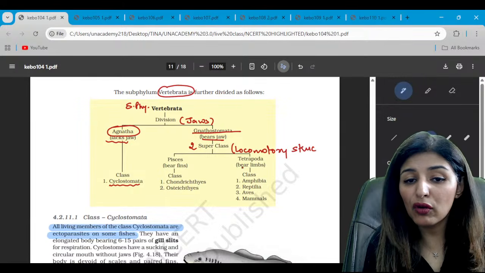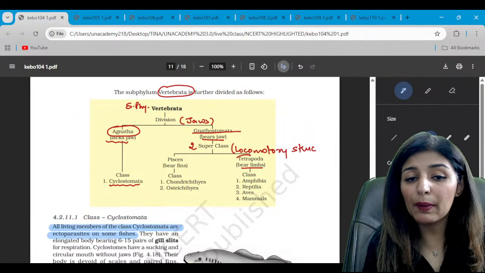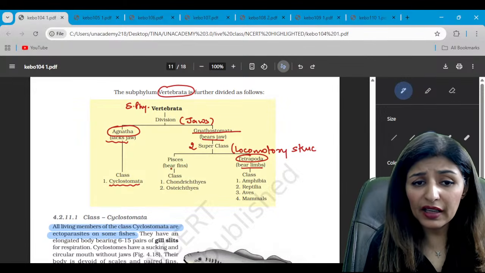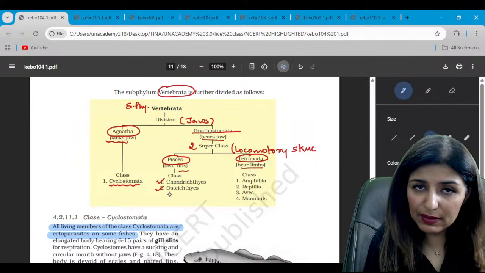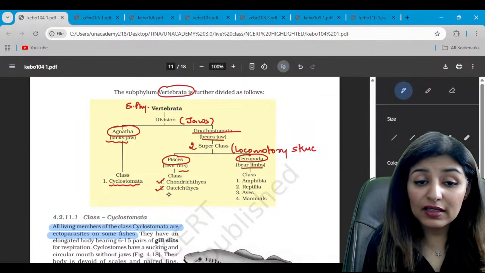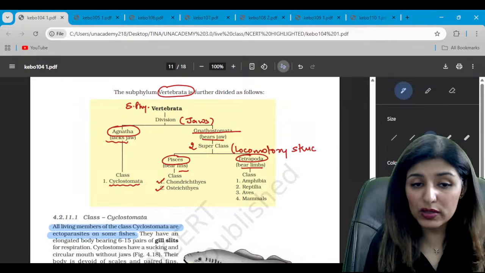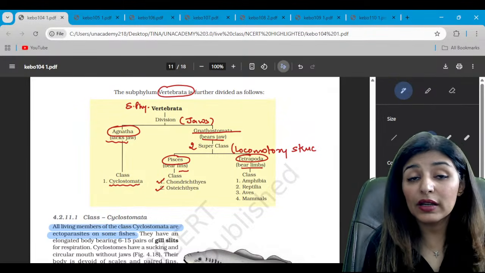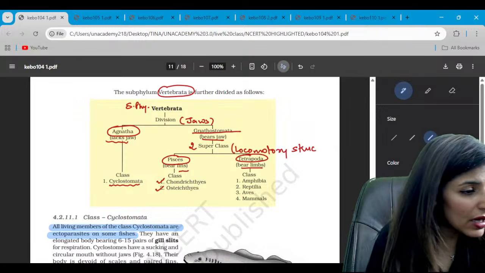Those which have four limbs, they are called tetrapoda, while those which have fins, they will be known as pisces. So chondrichthyes and osteichthyes are based on their type of skeleton, internal endoskeleton. If endoskeleton is made up of cartilage, it is called chondrichthyes, while if it is made up of bones, it is known as osteichthyes.